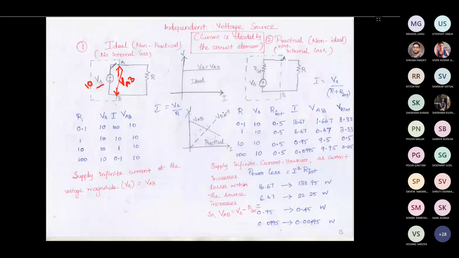So what is the current which can come out of this source? The current coming out of this voltage source is decided by the external element. What does external element mean? Here the external element is a resistor. In general, whatever element you are connecting after the source, let's say this is terminal A and this is terminal B. We draw terminals A and B because each element will have two terminals. So after these terminals A and B, irrespective of whatever elements are connected here,